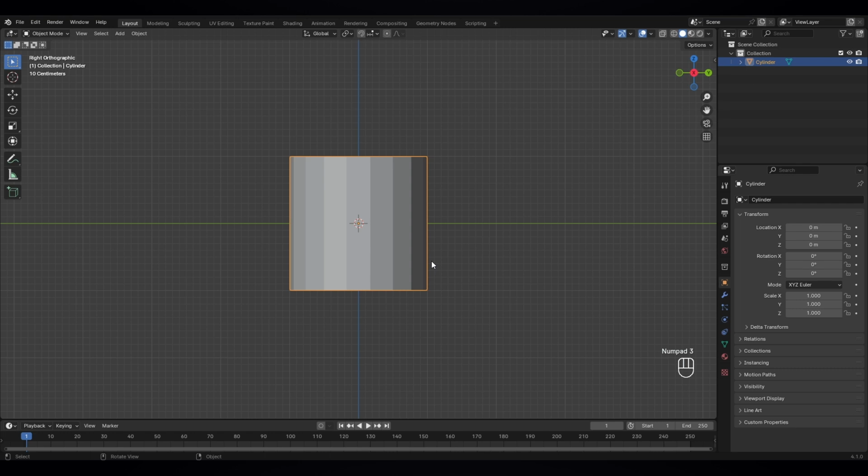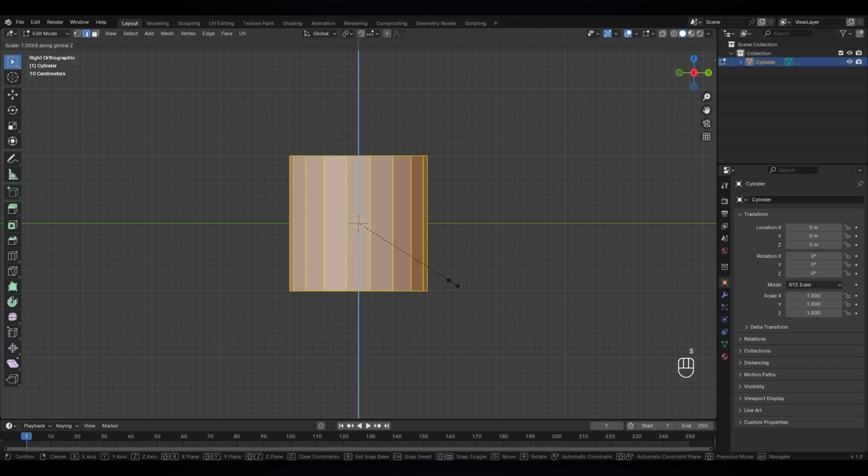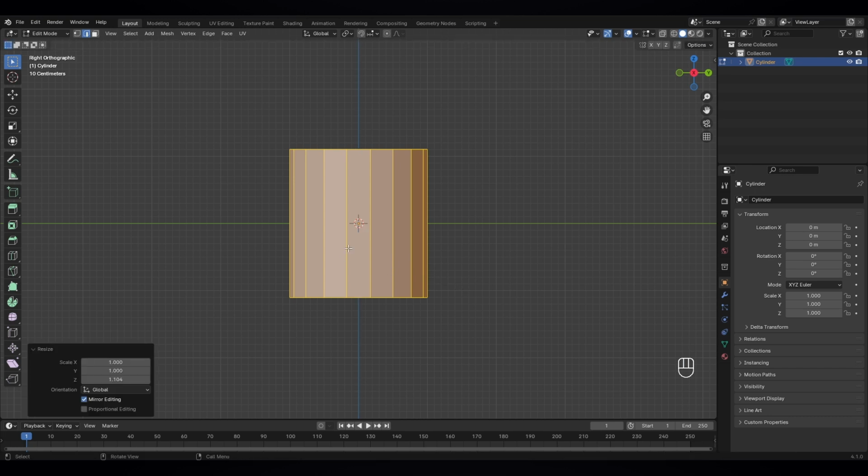And now press 3 to go to side view, and let's go to edit mode and switch to edge mode. As you can see, it's already selected. I'm pressing S and Z axis a little bit, scaling them up. Okay, and Control R to give it a loop cut.